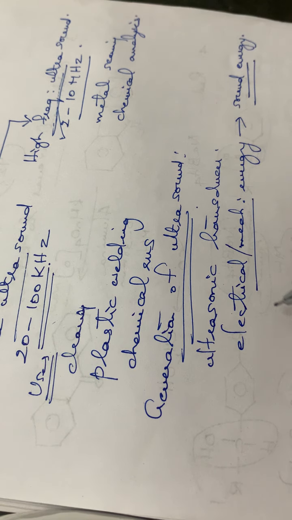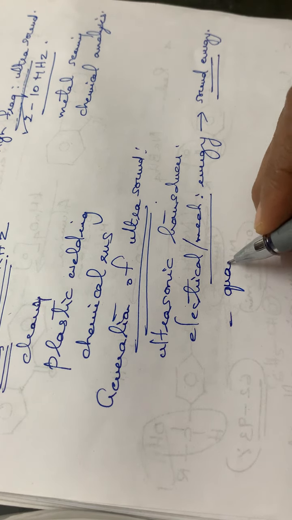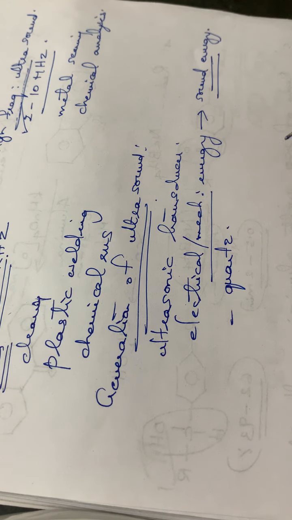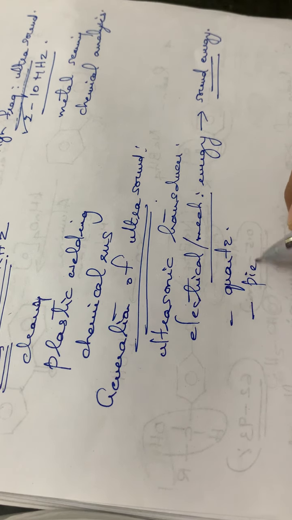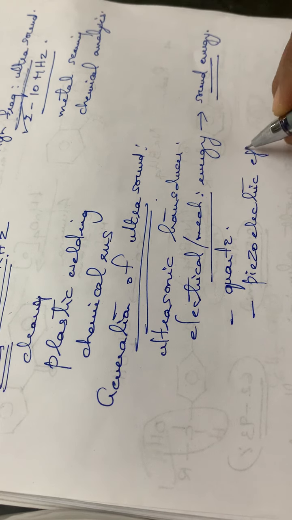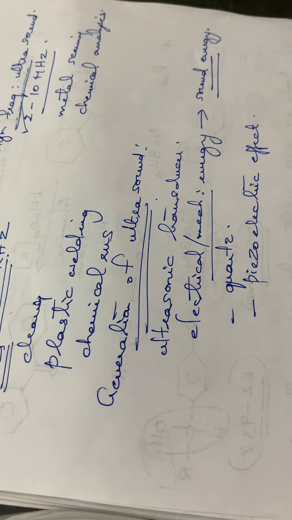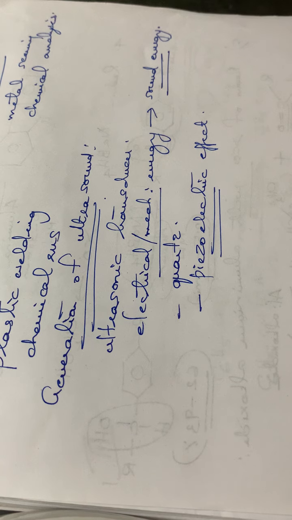Again, these ultrasonic transducers are made up of cords, and they work on the principle of the piezoelectric effect. You might have studied this piezoelectric effect.